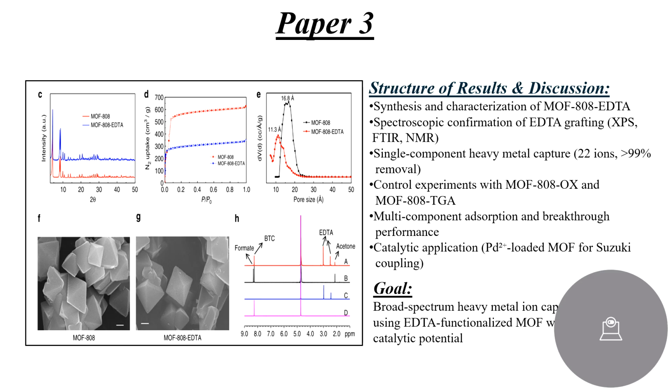And finally, the surprise ending. Can we use the trapped metal for something good? Usually, once you catch a heavy metal, you just dispose of it as a toxic waste. But here, they show that the trapped metal ions, like palladium, actually stay active. They use them to catalyze a chemical reaction, Suzuki coupling. It's like not only did we clean the water, but we also turned the waste into a useful tool. It adds a whole extra dimension to the paper.